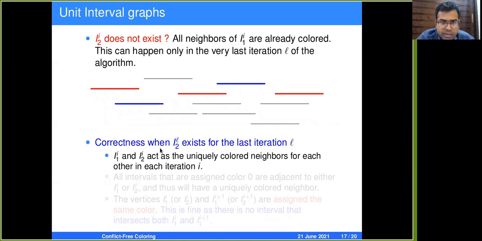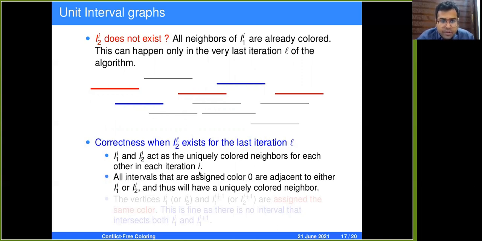So first, correctness when I2L exists for the last iteration. I1i and I2i act as uniquely colored neighbors for each other in every iteration. So for every iteration, these two vertices act as uniquely colored neighbors to each other. Note that the blue colored vertex in iteration i is not going to touch or be adjacent to the red colored interval in iteration i plus 1.